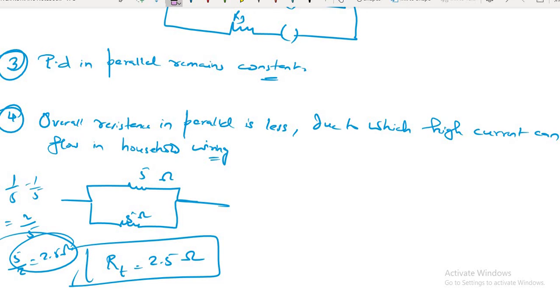Is that okay? So if current is high, that means what? We can connect heavy appliances at our home, AC, fridge. That requires a high amount of current. So heavy electrical devices we can connect in our household wiring. That requires high current, and to get high current, we need to reduce the resistance. Is that okay? Understood?